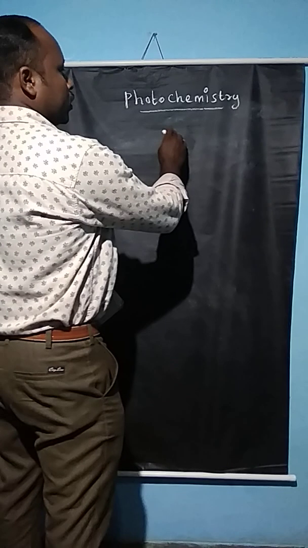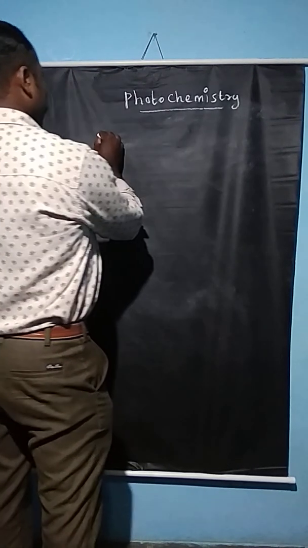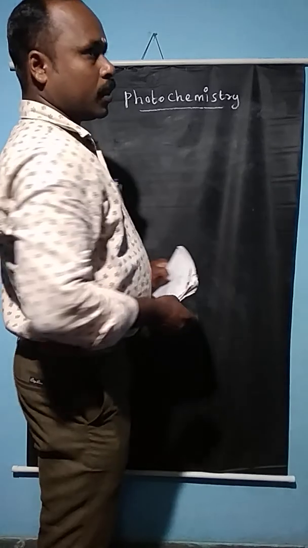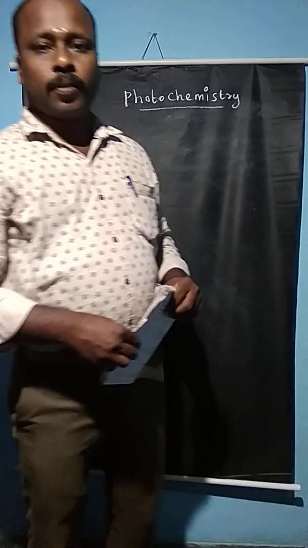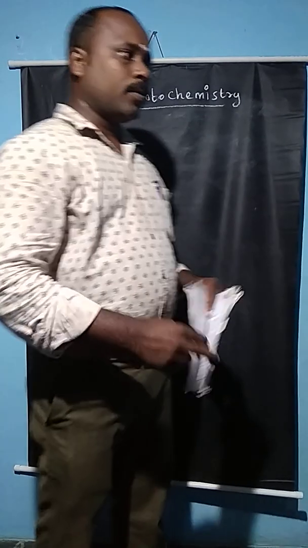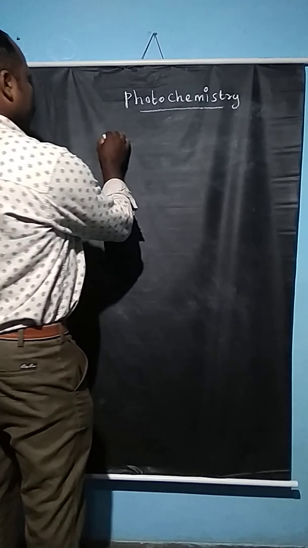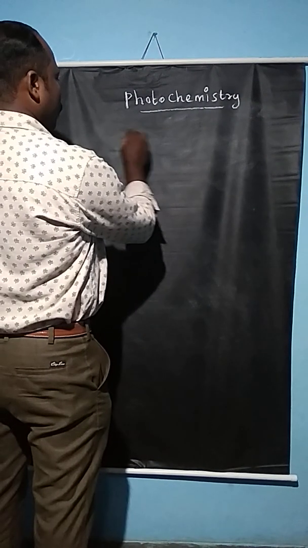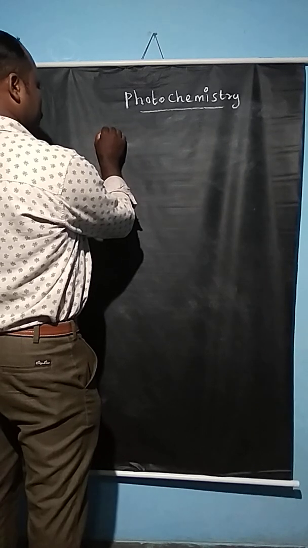Photochemistry is different from thermal chemistry. Photochemistry is the study of chemical reactions which are accompanied by absorption of light. What is thermal chemistry? Thermal chemistry is a chemical reaction in which reactants are converted into the products. First of all, we see the comparison and difference between the thermal and photochemical reactions.